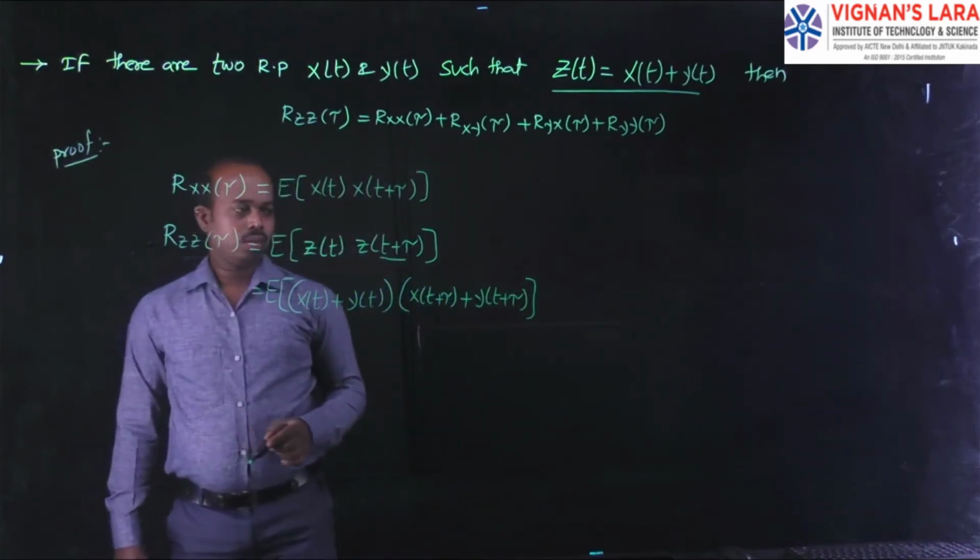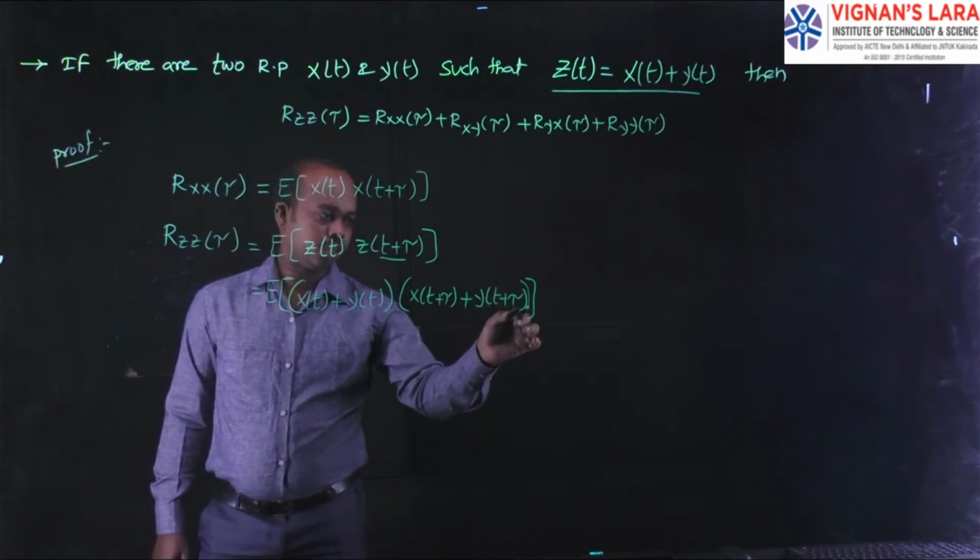Now you can multiply each and every term inside the expectation.